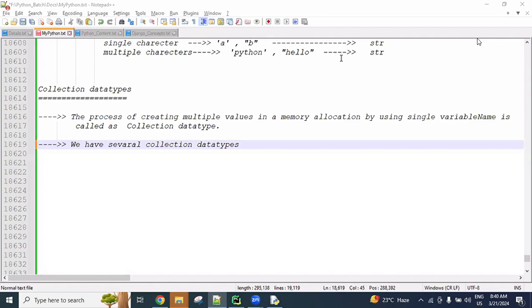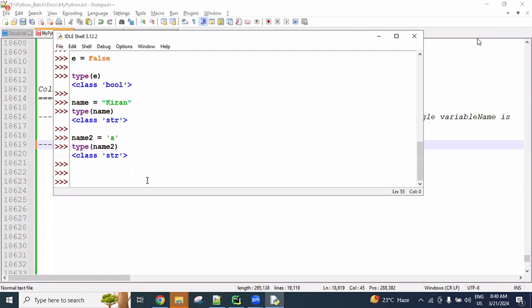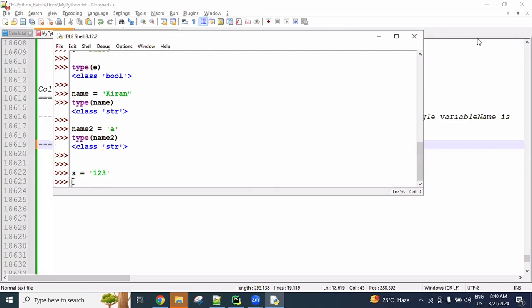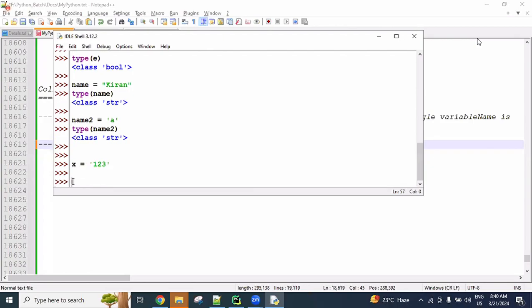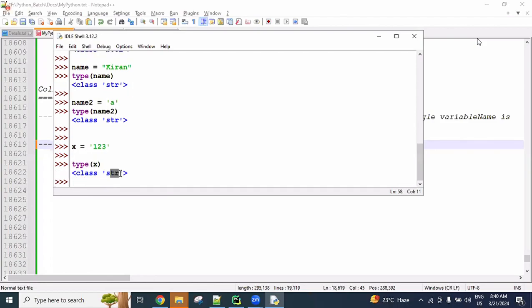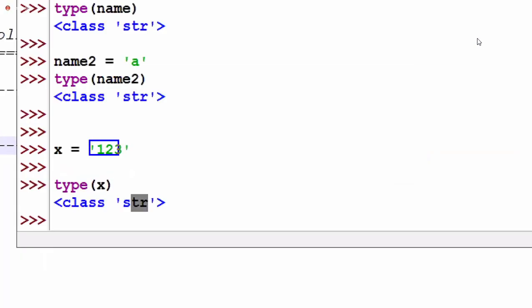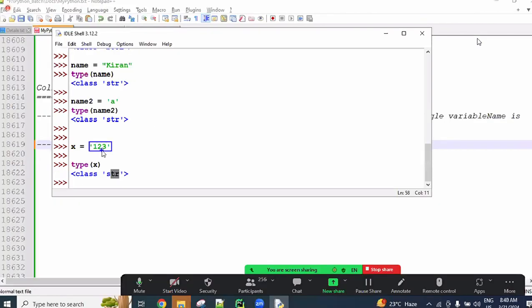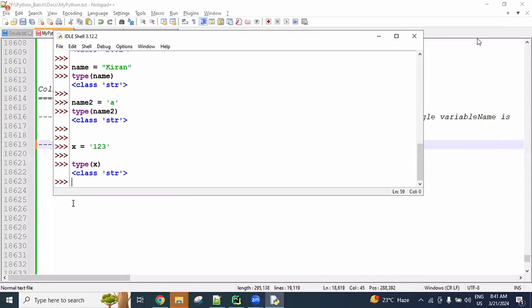Naga, you are getting this doubt: in between the quotations, can we use numbers 1, 2, 3? Yes, you can use. You can execute it like this and you will understand whether it works or not. If some points I'm not explaining and you have a doubt, you can clarify your doubts. I said strings: between the quotations, anything you can use. That is nothing but a string only.